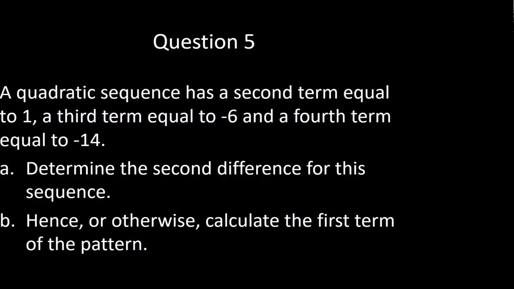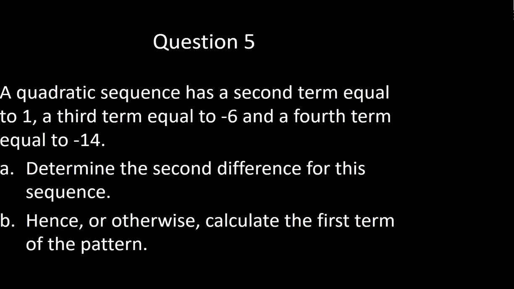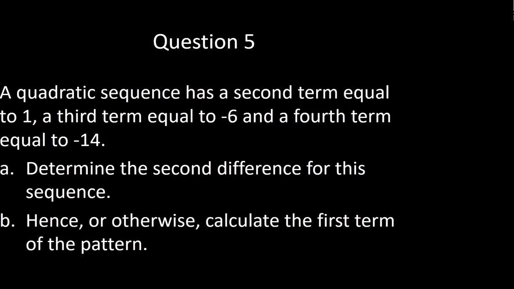So here we have a quadratic sequence which has a second term equal to 1, a third term of minus 6, and a fourth term equal to negative 14. So let's set this sequence up before we carry on. There's a term here in position 1 and we don't know what its value is. But term 2 is 1, and term 3 is negative 6, while the fourth term is negative 14. Okay, so that's what our sequence is looking at.